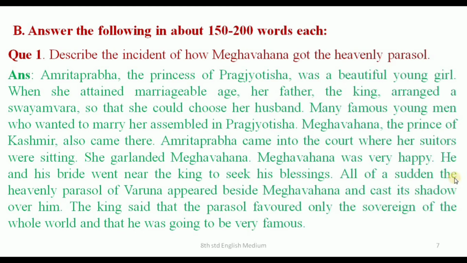All of a sudden, the heavenly parasol of Varuna appeared beside Meghavahana and cast its shadow over him. The king said that the parasol favored only the sovereign of the whole world and that he was going to be very famous.